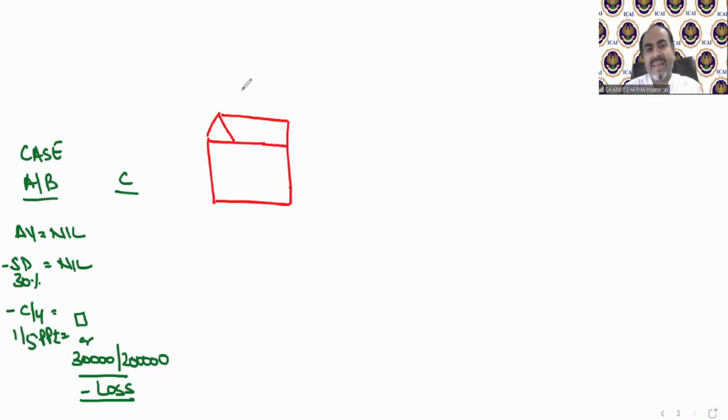So case D says, if you have a house property which is let out, listen carefully. If you have a house property, 1, 2, 3, 4, as many house properties as you have, and it is let out for the full year, 12 months, from 1st April 2022 till 31st March 23 for our previous year, and the full 12-month rent is received, both conditions must be fulfilled.